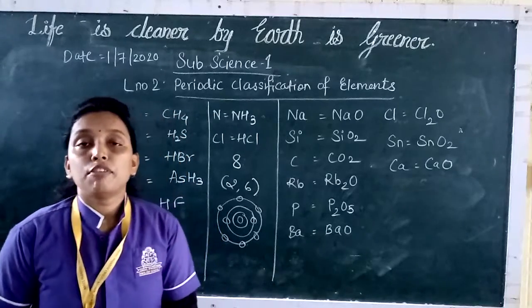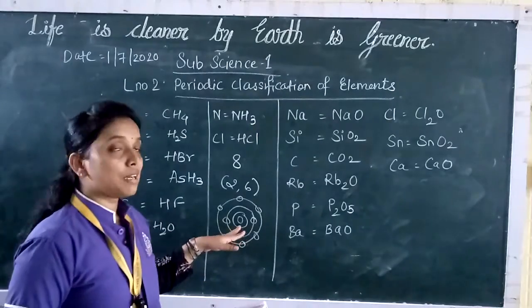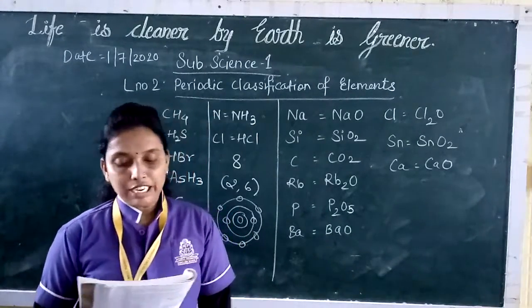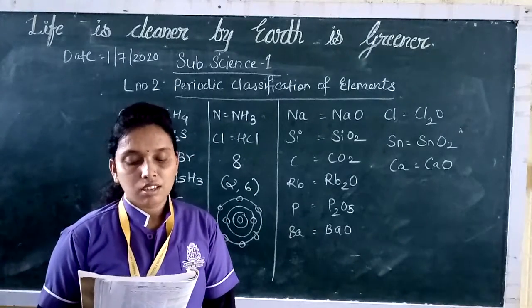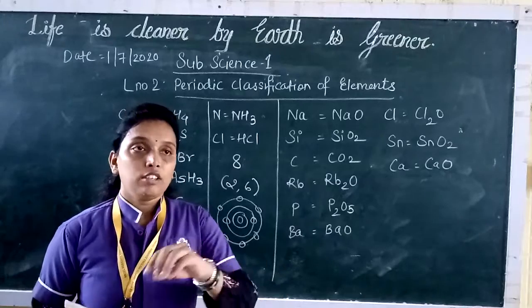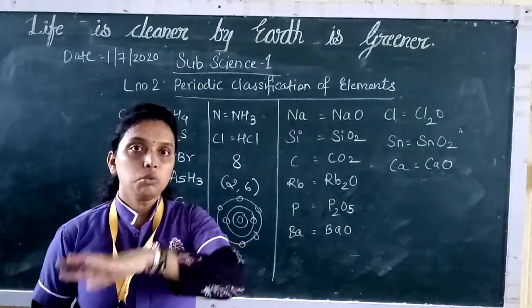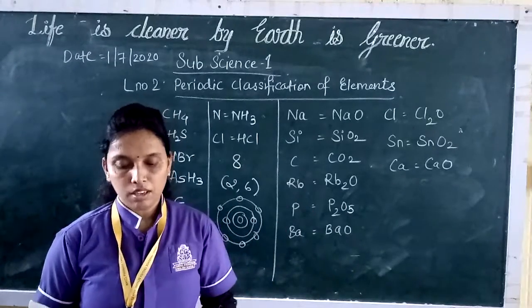First we have to see how many electrons are there, and according to the capacity of the shells we have to fill those electrons. So the relation between the atomic number of the element and its electronic configuration is clear. The atomic number is equal to the number of protons, and also equal to the number of electrons. As many protons as there are, that many electrons will be there.